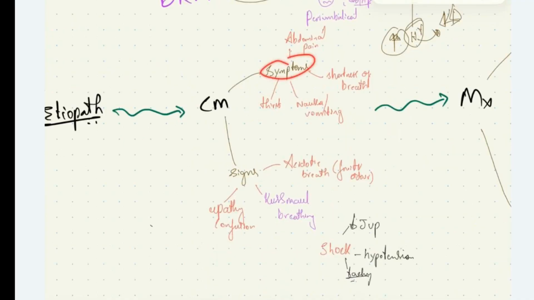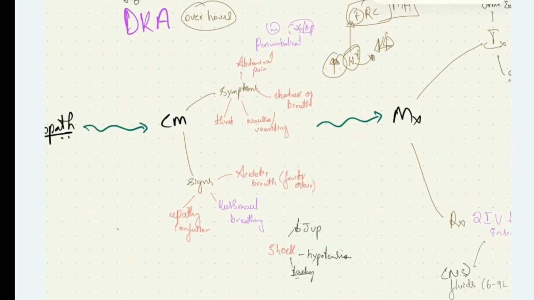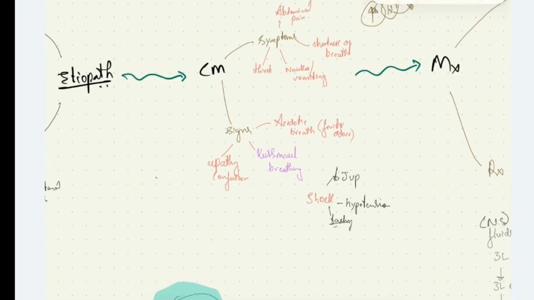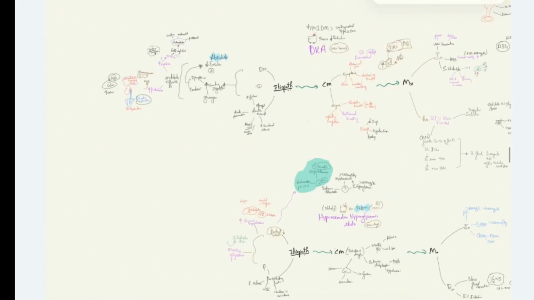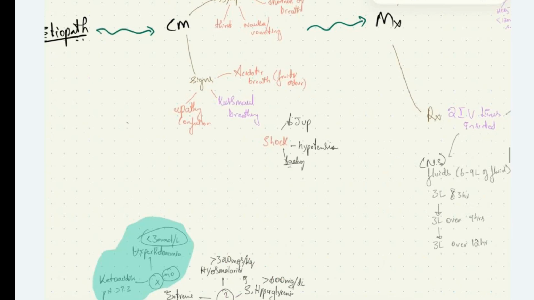What are the signs that we see in these patients? The patients will characteristically have acidotic breath due to acetone and other ketone bodies, and the patient will have a fruity odor. I already mentioned that the patient will have Kussmaul's breathing. Due to this mechanism, the patient will have rapid breathing called Kussmaul's breathing. The patient can be apathetic and in a confused state. Due to dehydration, the patient may have shock disproportionate to these causes. Due to shock, we can have reduced JVP, hypotension, and tachycardia in these patients.